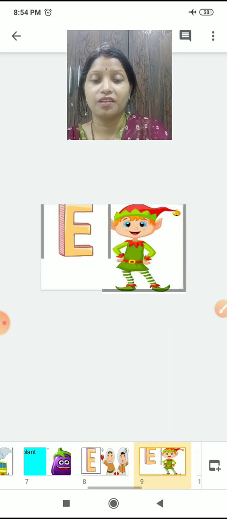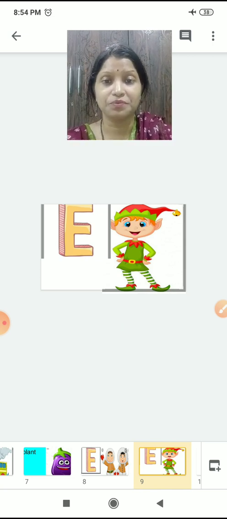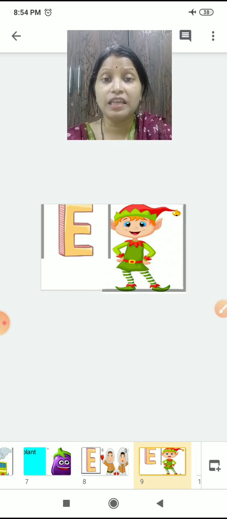Okay. Now E is for elf. Now who is elf? Elf कौन है? Children, elves are imaginary characters actually, right? In Germany they are imaginary characters.